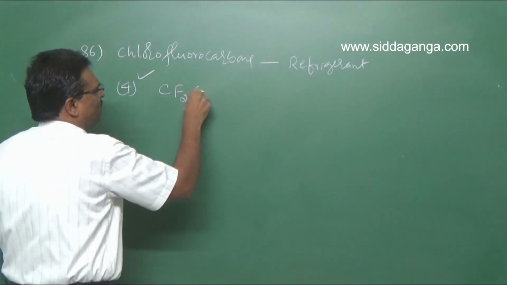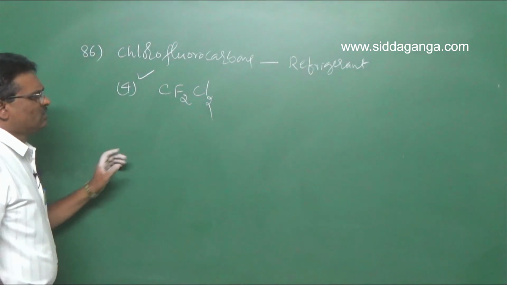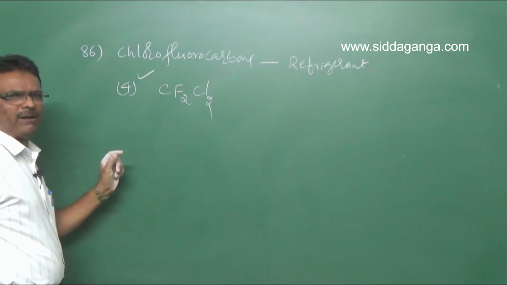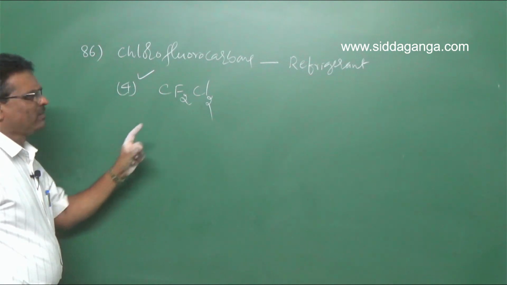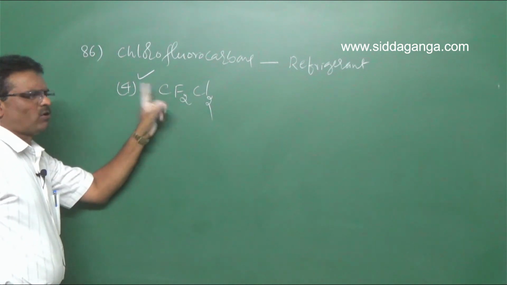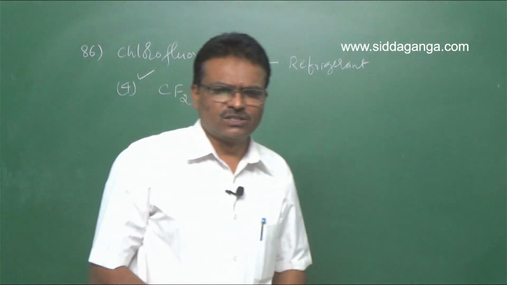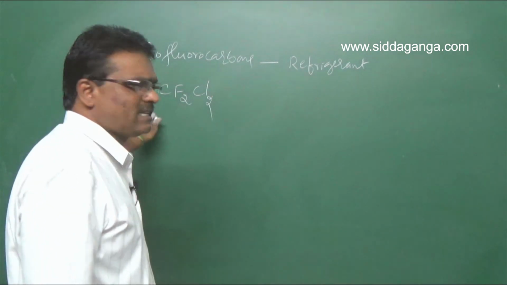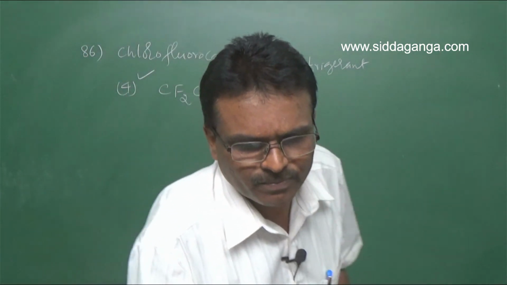CF2Cl2. This is a chlorofluorocarbon. Clear? Dichlorodifluoromethane. So for question number 86, the fourth option is correct.